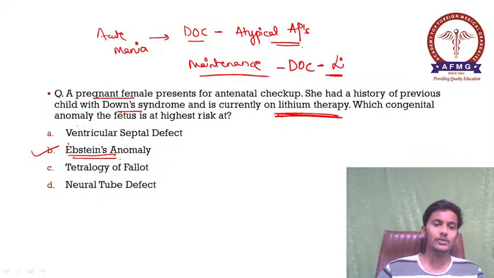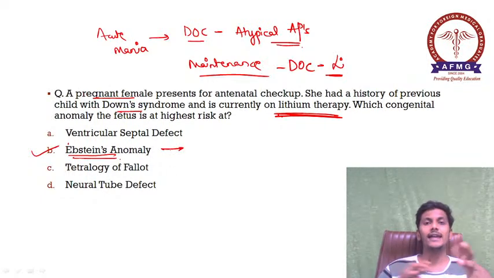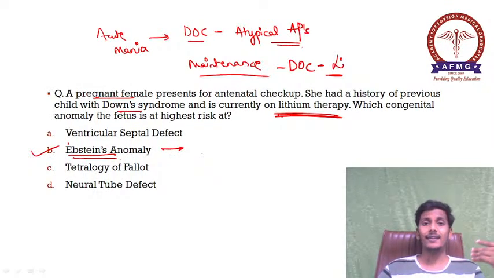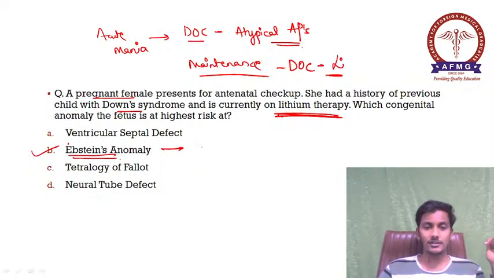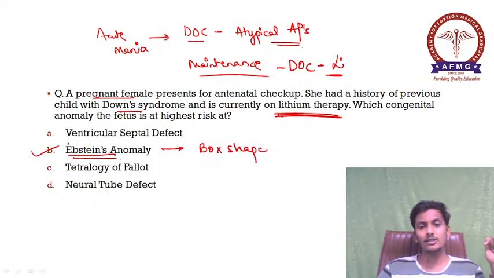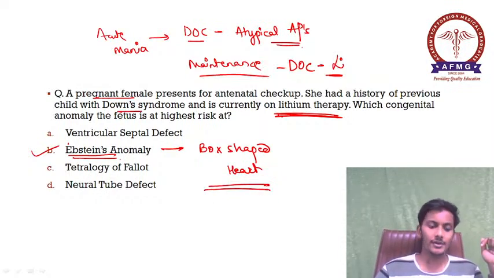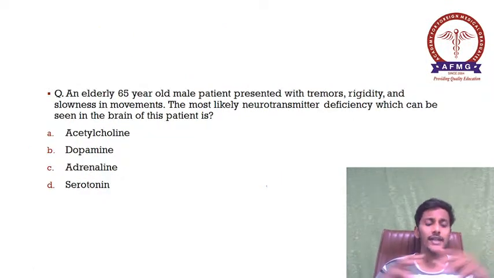Because it can lead to this congenital anomaly known as Epstein's anomaly, in which there is a tricuspid valve malformation, and due to that there is a characteristic appearance of the heart on a chest X-ray, known as a box-shaped heart. So please remember, Epstein's anomaly is nothing but a box-shaped heart due to a tricuspid valve malformation associated with lithium drug intake. Moving to our next question.